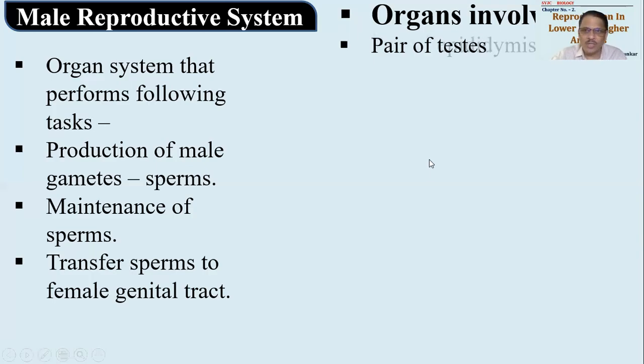So first there is a pair of testes followed by pair of epididymis. Now testis is an organ which we are going to study in detail.